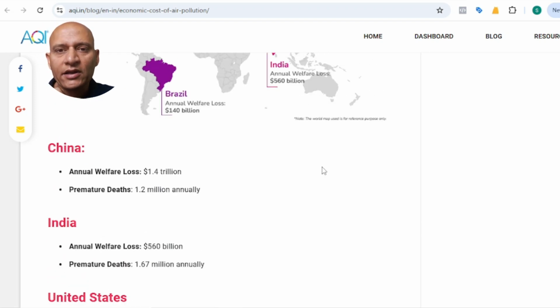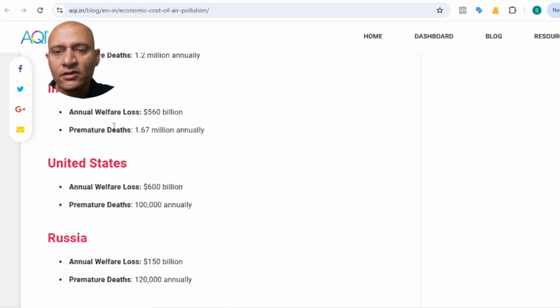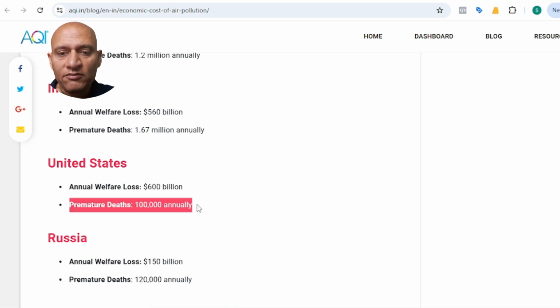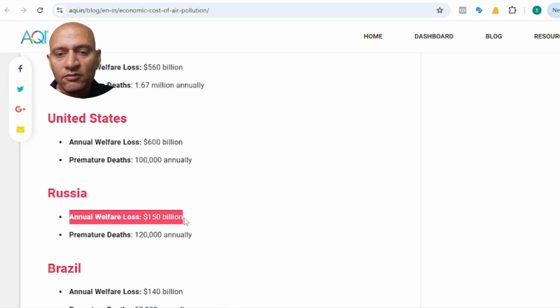Now there is an article on aqi.in. In China there is an annual welfare loss of $1.4 trillion, with premature deaths of 1.2 million annually. In India, the annual welfare loss is 560 billion, with premature deaths of 1.67 million annually. In the United States, it's approximately 600 billion annual welfare loss, and premature deaths are approximately 100,000. In Russia, premature deaths are 120,000 annually, and the annual welfare loss is 150 billion. So we can relate that air quality index has a significant economic impact.